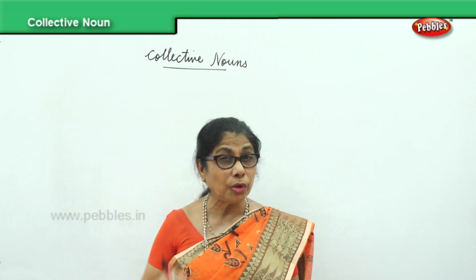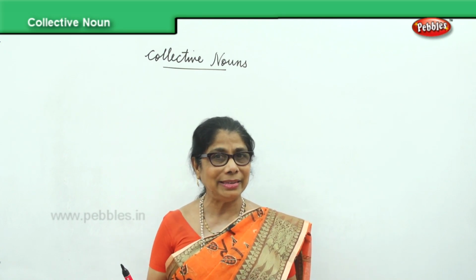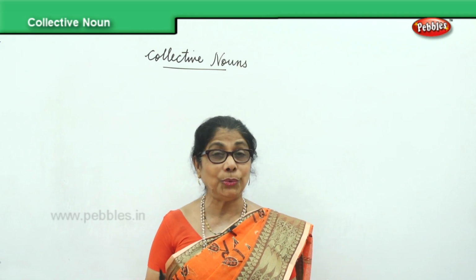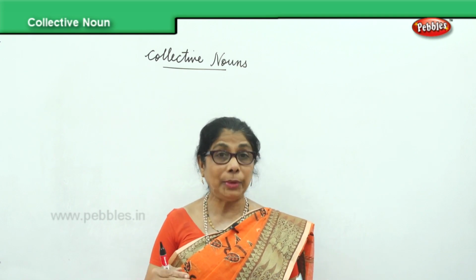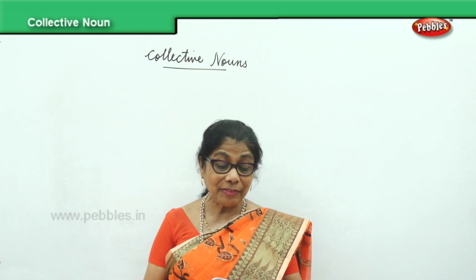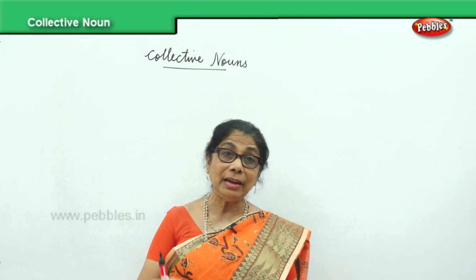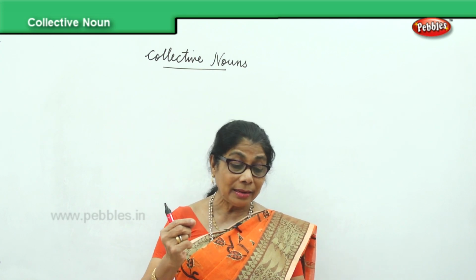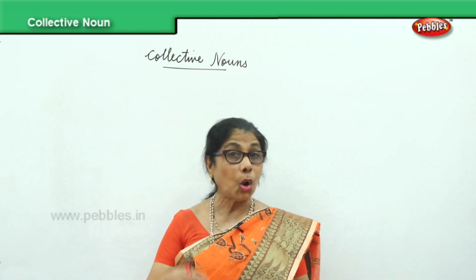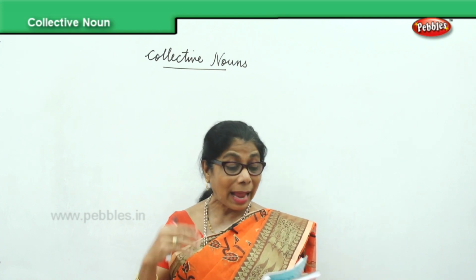We have a whole lot of collective nouns for various things, persons, animals and birds, and that's what we are going to do. It's very interesting, but we need to have a whole lot of practice.